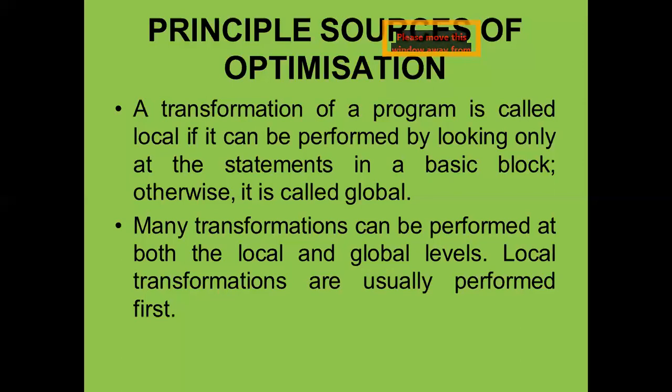If we are doing the optimization outside the basic blocks, then we call it global optimization, or optimization at the global level. And if we apply the optimization inside the basic blocks, then it is optimization at the local level. So we will use the optimization at both levels.